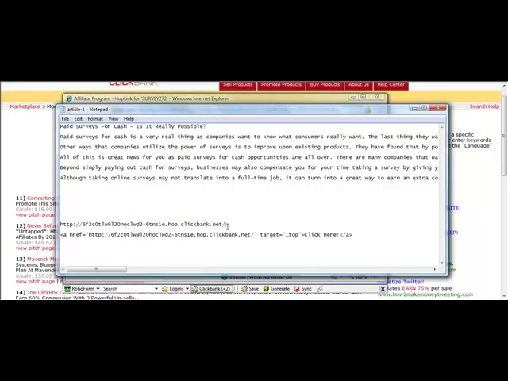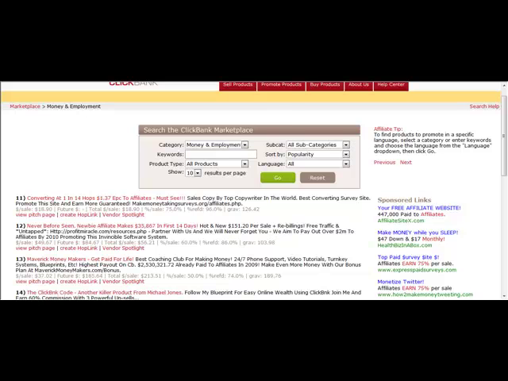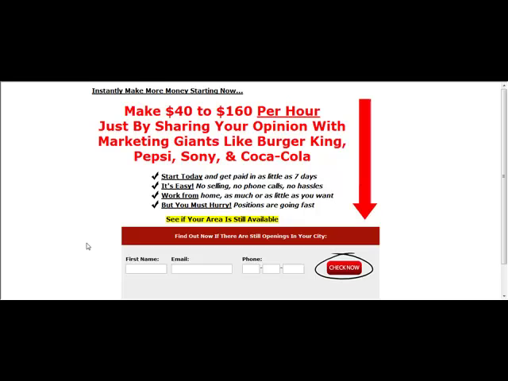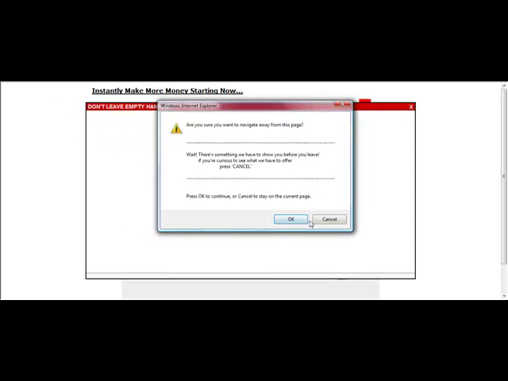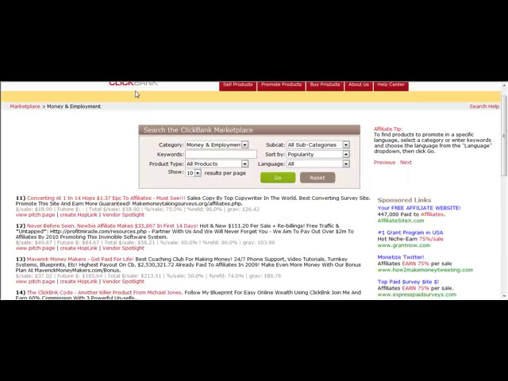Now obviously when you're submitting to the article directories, you're going to want to send them straight to your Squidoo page, which pre-sells people, and then on that Squidoo page you might have a link to your website, which will be like this link. So the only other thing I recommend you do is copy the link one more time and go right up to your browser and paste it in there just to test it out and make sure it works. And it does, so it takes people right to the offer that I have here. So that's going to work out great, and looks like everything is set up quite nicely.